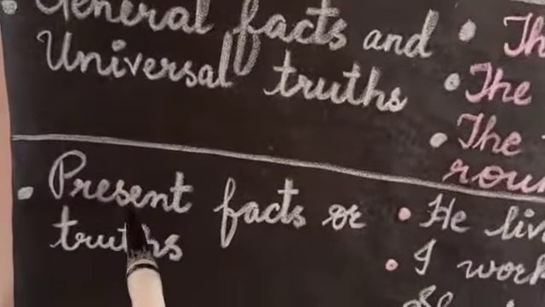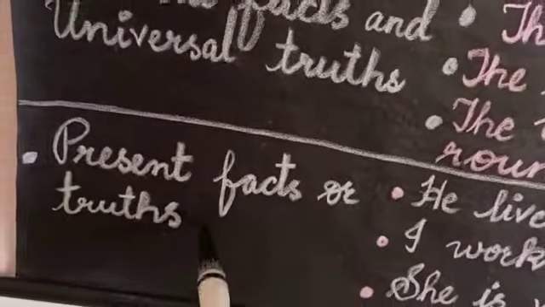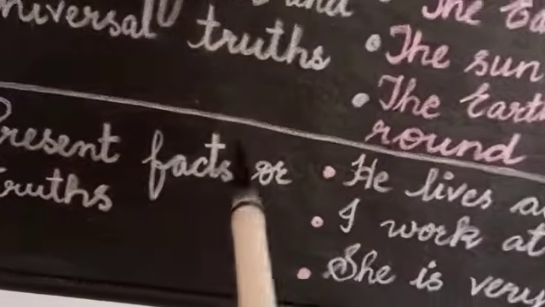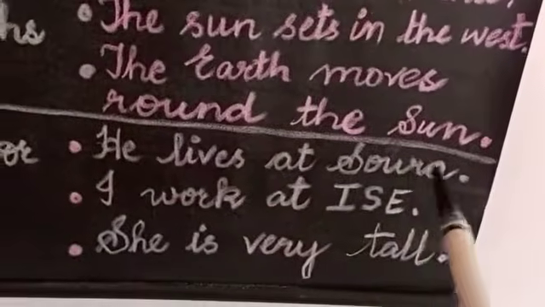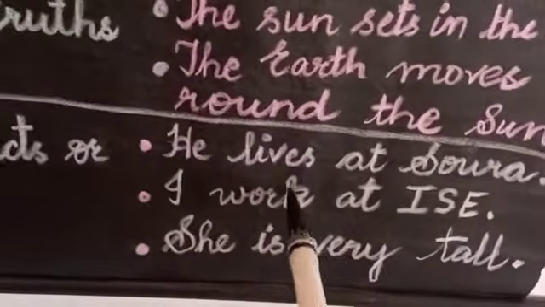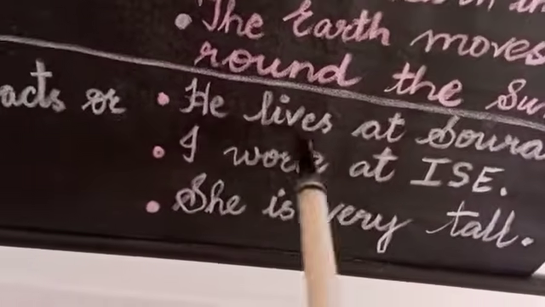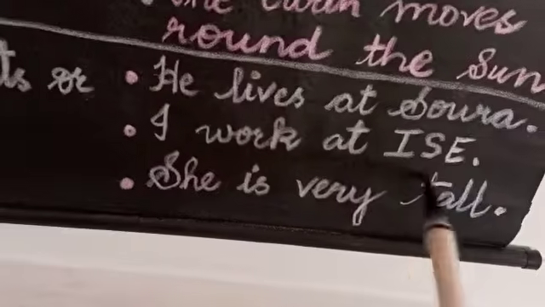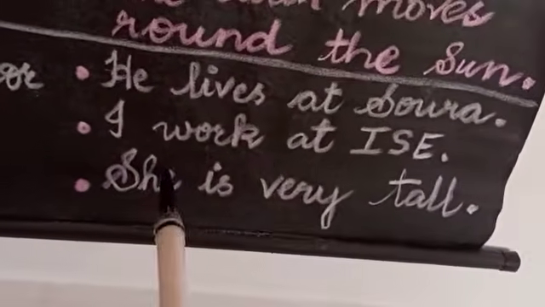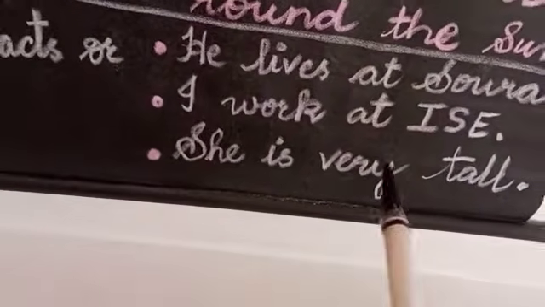Now, my dear students, the next use of this simple present tense is present facts or truths. It means simple facts, simple truths about someone or something. Like, he lives at Sora. It is a fact, it is a truth that he lives at Sora. I work at Ingenious School of Education. It is also a present fact, present truth that we work at Ingenious School of Education. Like, she is very tall. So there is a girl who is very tall. So it is a fact about her that she is very tall, and we can't deny this fact.